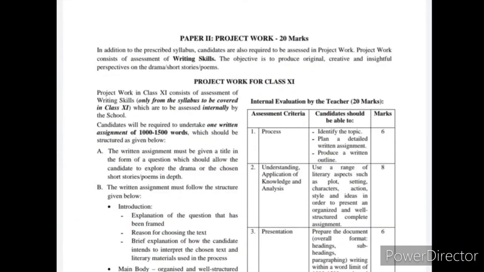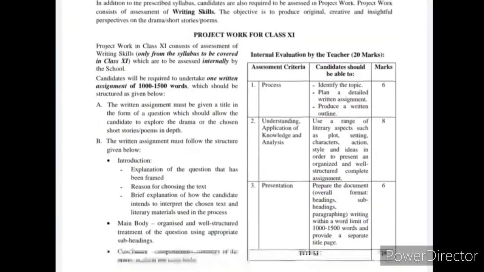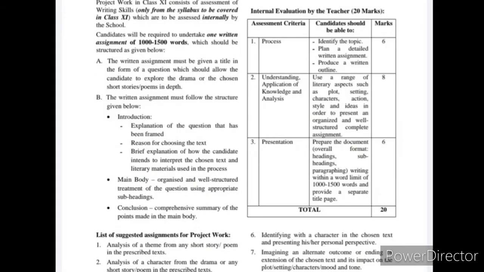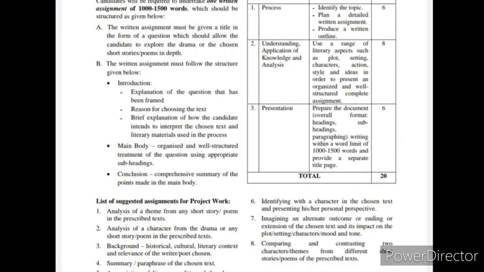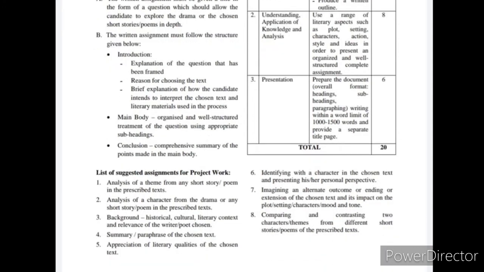So on your screen you can see literature project work. In addition to the prescribed syllabus, candidates are also required to be assessed in project work. Project work consists of assessment of writing skills. So here on your screen you have this table provided for evaluation by the teachers and the list of assignments for project work.